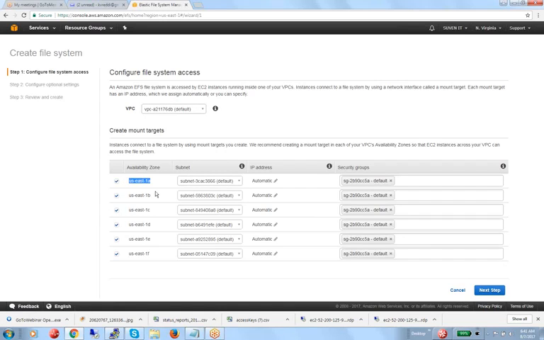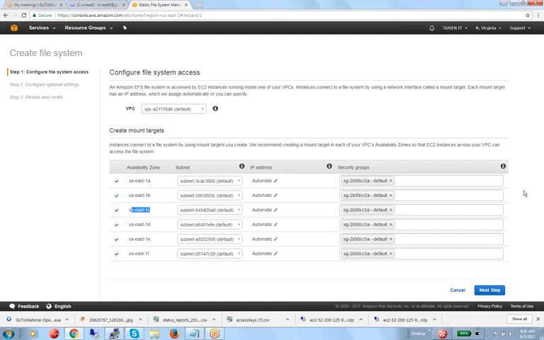By default these are all different zones, like availability zones. Now, our topic is EFS, Elastic File System.